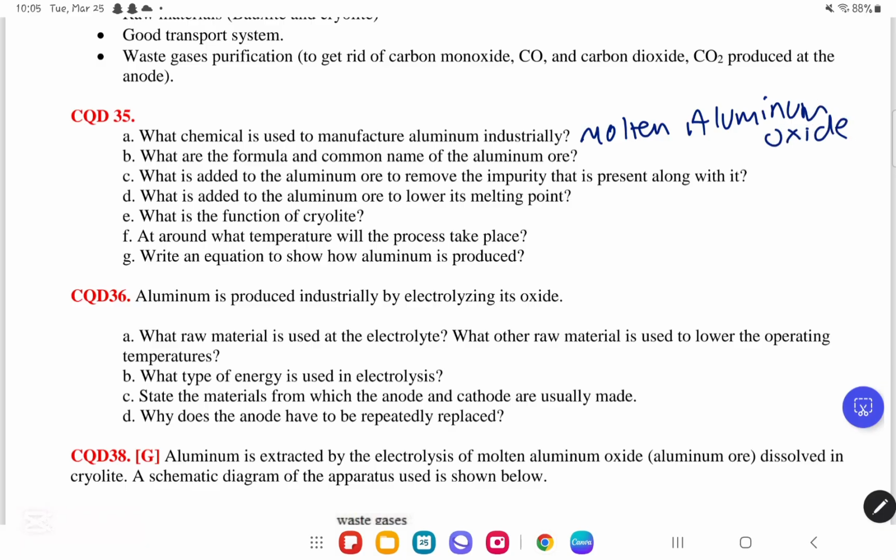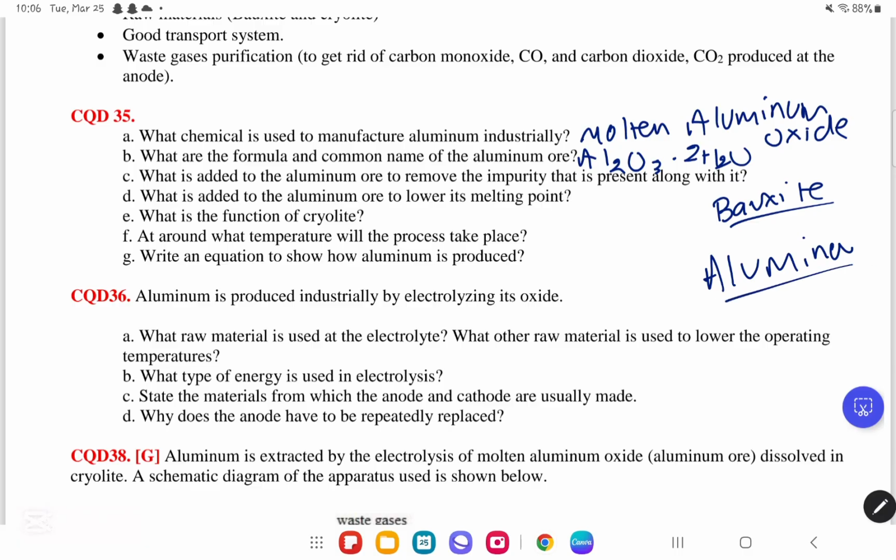So what is the formula and common name of the aluminum ore? This is part B. The formula is Al2O3.2H2O, and its common name is bauxite. However, the common name of the oxide is alumina. Keep in mind, bauxite is the common name of the ore, whereas the common name of the oxide is alumina.